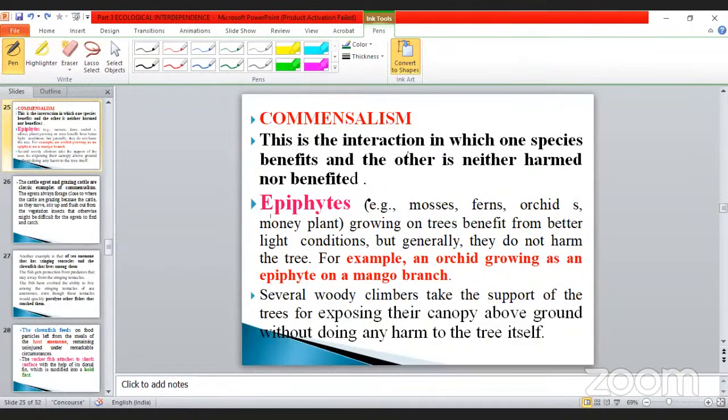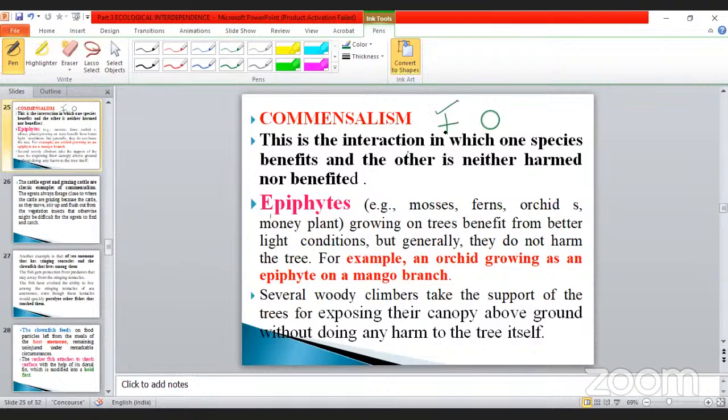Next, what we are going to discuss is commensalism. Already we saw it in the introduction part. What is the meaning of commensalism? This is the interaction in which one species benefits. One species benefits means you put the positive symbol, and the other is neither harmed nor benefited, which is denoted as zero.